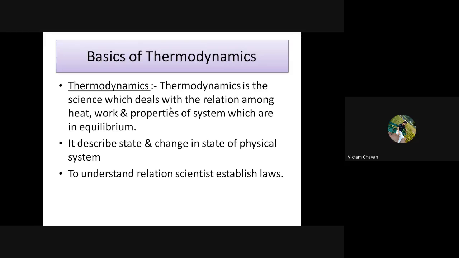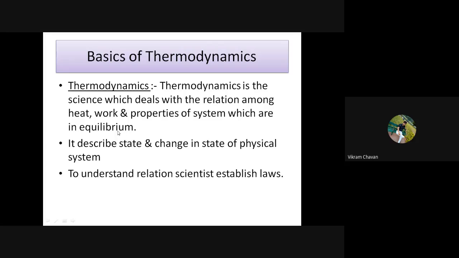So thermodynamics, one can say, is the science which deals with the relation amongst heat and work and properties of the system which are in equilibrium. The most important word is equilibrium. That is what differentiates heat transfer and thermodynamics.